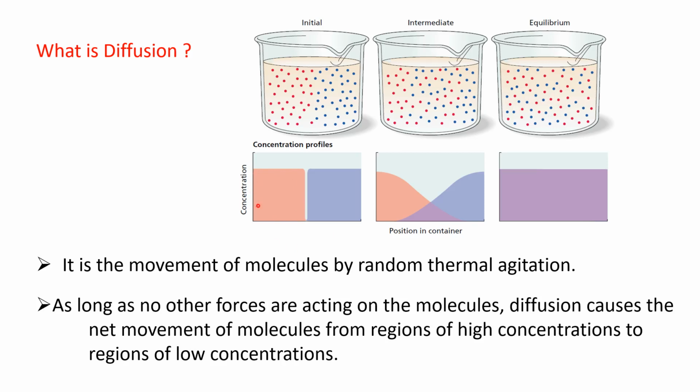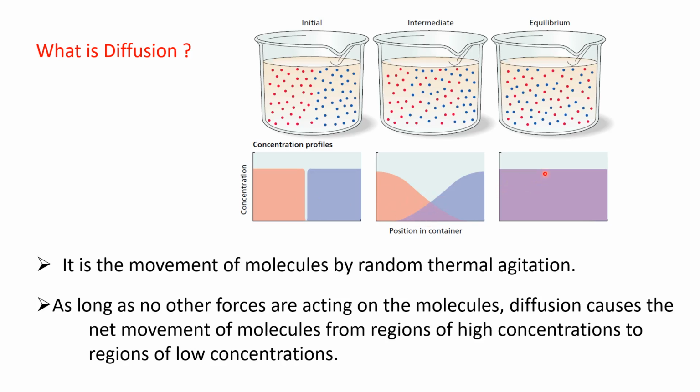This red color represents the molecules of one substance, and this blue color represents the molecules of another substance. Initially both molecules are separated from each other, at a different distance, but after some time they get mixed together and form a new color.